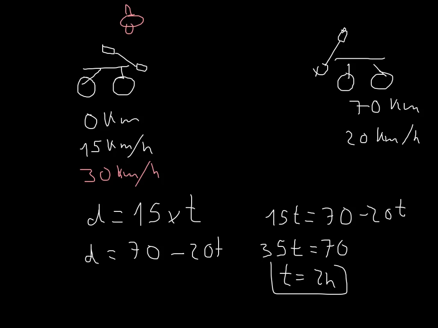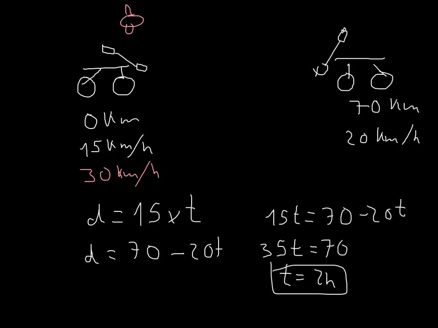And now, here's the beauty of this method. Now, we know these guys are going to meet at some point here after 2 hours. We don't even care where. And we want to know the distance that this guy went. Well, yes, we could figure out how long it goes until it meets this one, then this one, then this one, then this one, then this one. This would take us ages. And it's a very, very, very silly way to do things. Because we know that these three guys will meet at the same point, right? This one will go until the three of them are in the same point. So therefore, this will happen after 2 hours.